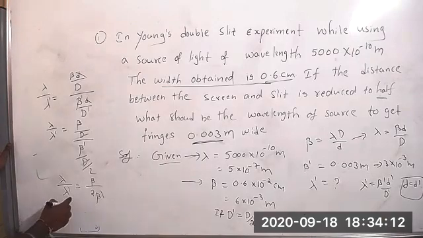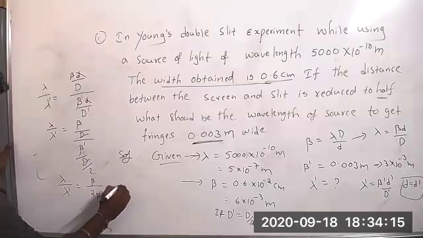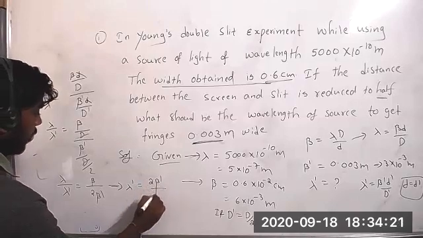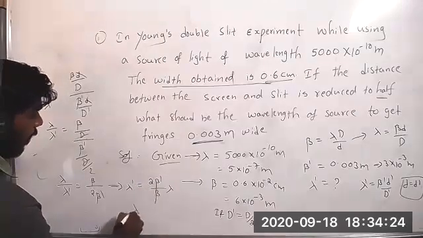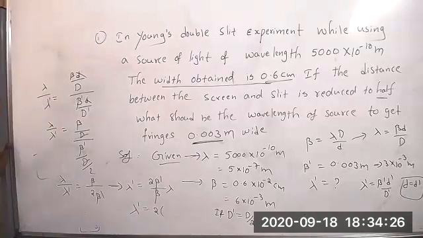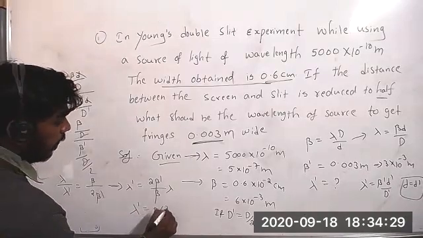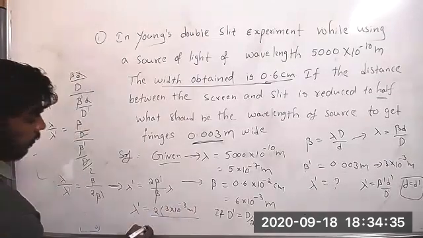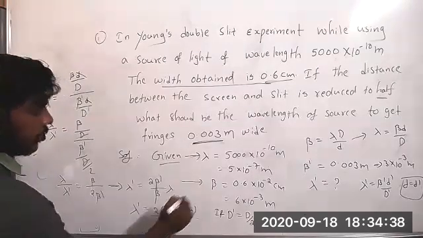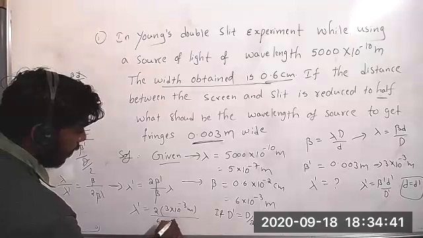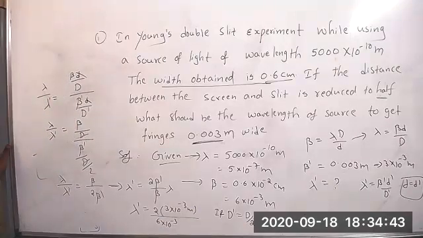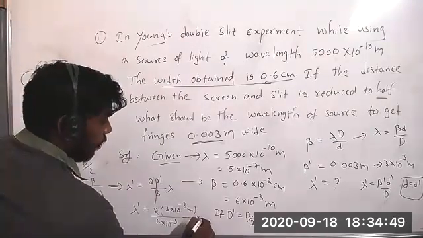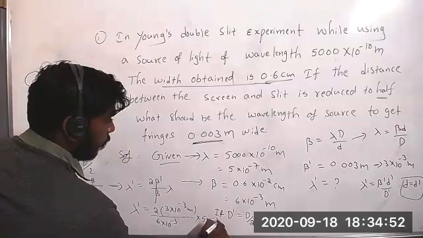So from this we have to calculate lambda dash. So from here lambda dash equals 2 beta dash by beta into lambda. Lambda dash equals 2 into beta dash, 3 into 10 to the power of minus 3 meters, by beta. Beta how much? 6 into 10 to the power of minus 3. Lambda how much? 5 into 10 to the power of minus 7. You have to solve.